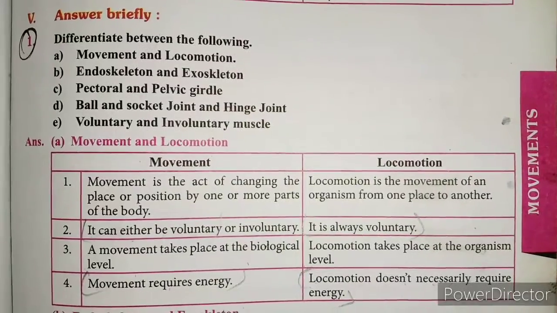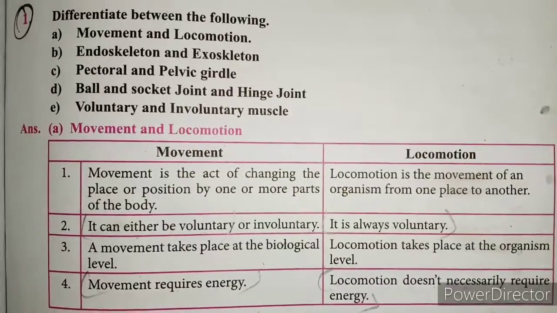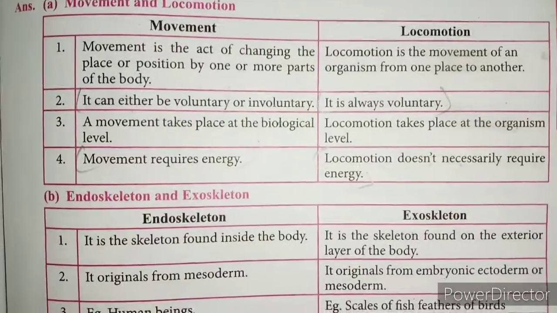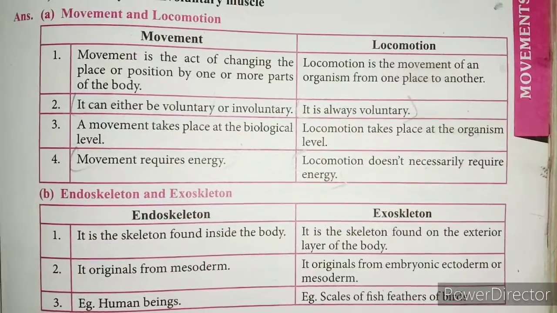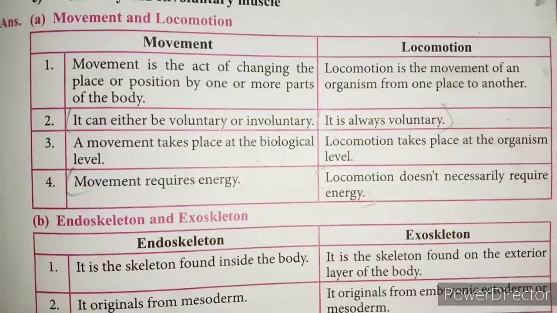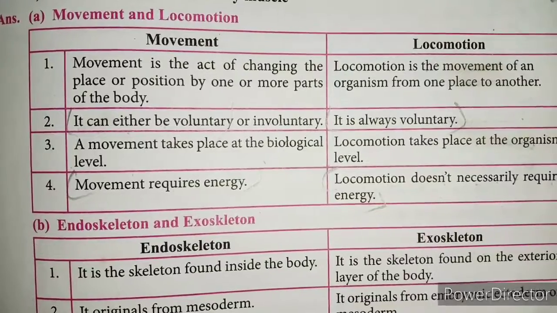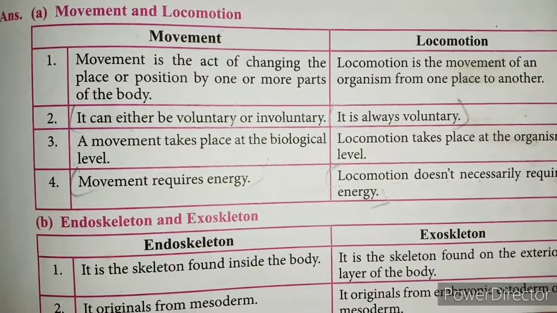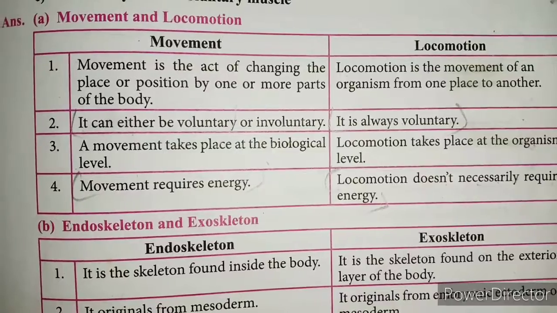Answer briefly. Differentiate between the following. First, A. Movement and locomotion. Movement is the act of changing the place or position by one or more parts of the body. Locomotion is the movement of an organism from one place to another. Movement can either be voluntary or involuntary. Locomotion is always voluntary.